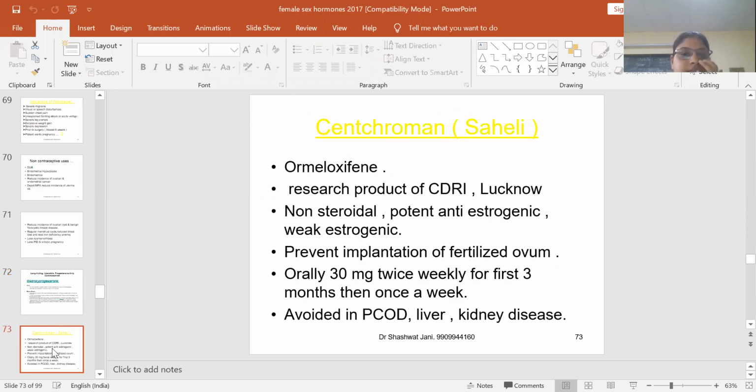Centchroman, Saheli, it is a SERM, ormeloxifene, which is a selective estrogen receptor modulator. It prevents the implantation of the fertilized ovum, and thus it is a non-steroidal and potent anti-estrogenic, and weak estrogenic effects are there at some sites. It is avoided in PCOD, liver and kidney disease.